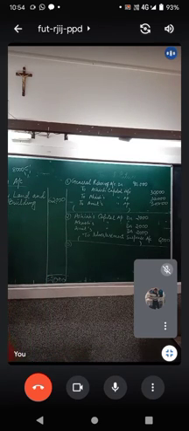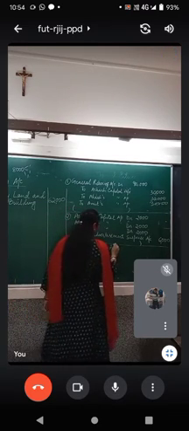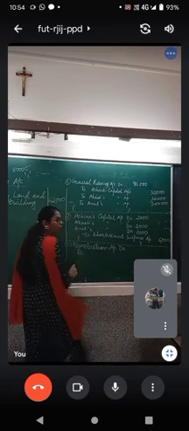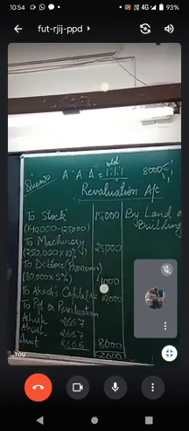Now, revaluation account debit. Now, what all will be included? I will show you that revaluation account once again. Two side key items. To stock, to machinery, to debtors. Can you see this?